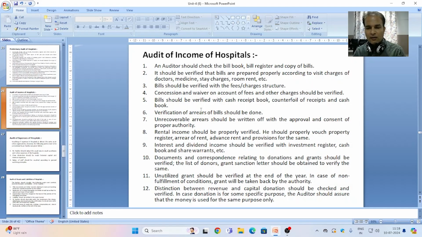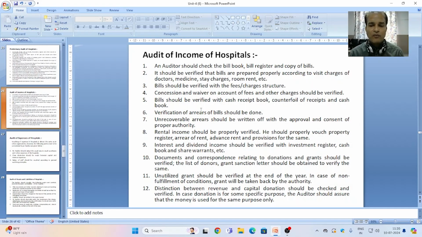Point 10, documents and correspondence relating to donations and grants should be verified. The list of donors and grant sanction letter should be obtained to verify the same, and what are the limits, what is the extent to receive the grant or donation has to be verified with the policies of hospital management. Point 11, unutilized grant should be verified at the end of the year.